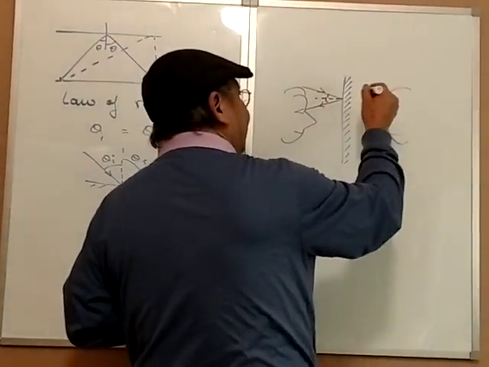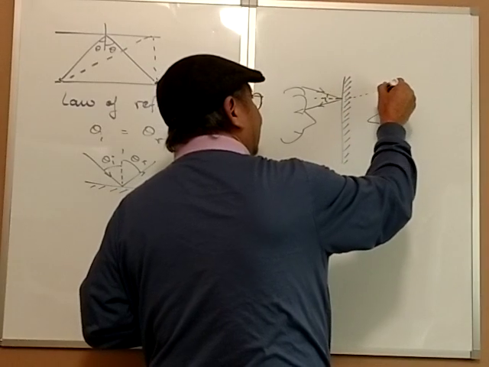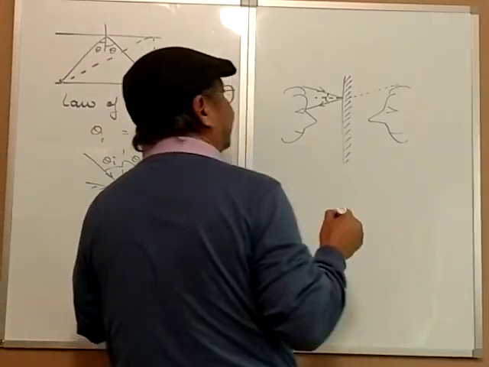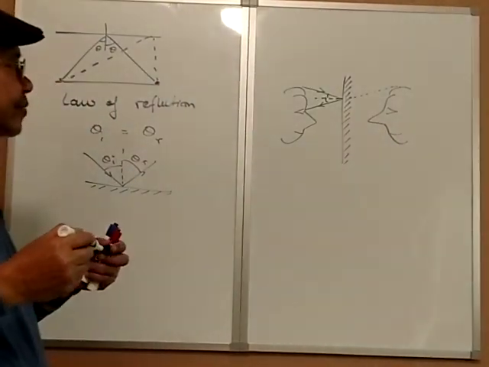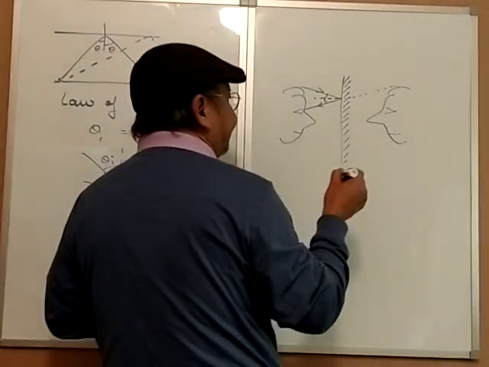So behind the mirror, there's no real light rays, but I'm going to draw a dotted line. So it's coming from the hair. That's how you see the upper part of your face.